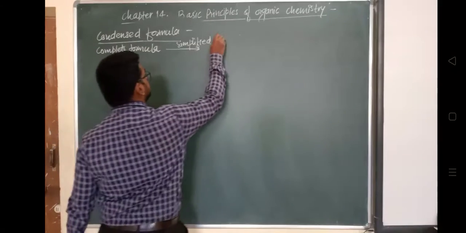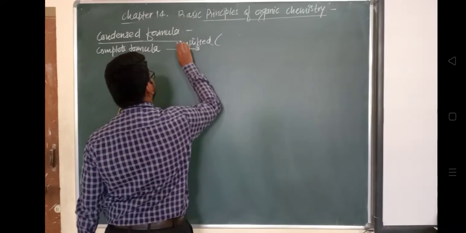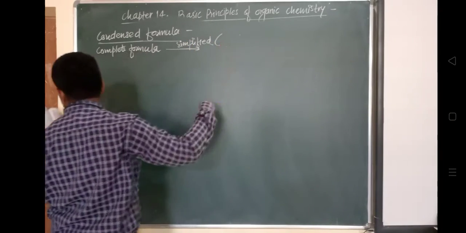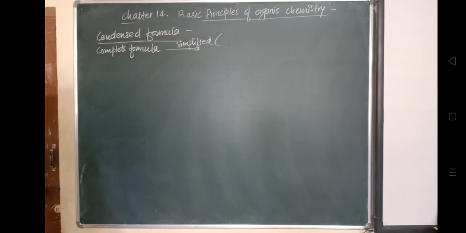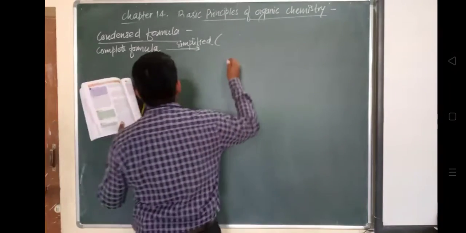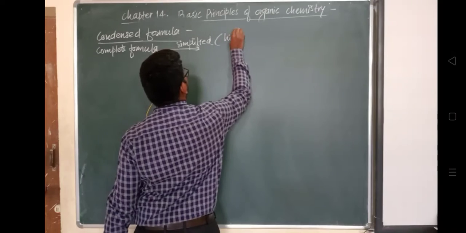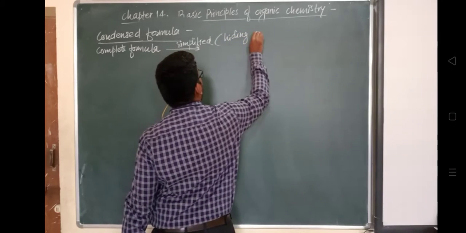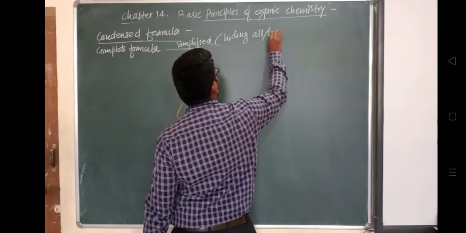Now how has it been simplified? By hiding maybe all or only some covalent bonds.